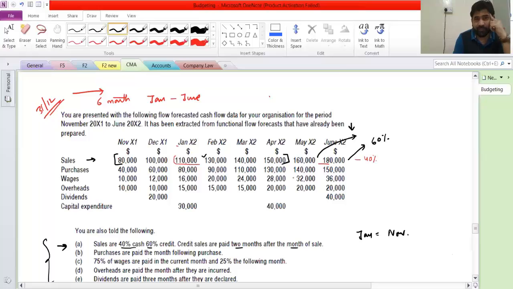Fine. So can you do the math? 60% of the total of this, which is 340. 340 into 60%. How much do you get? 204. 204. So congratulations.